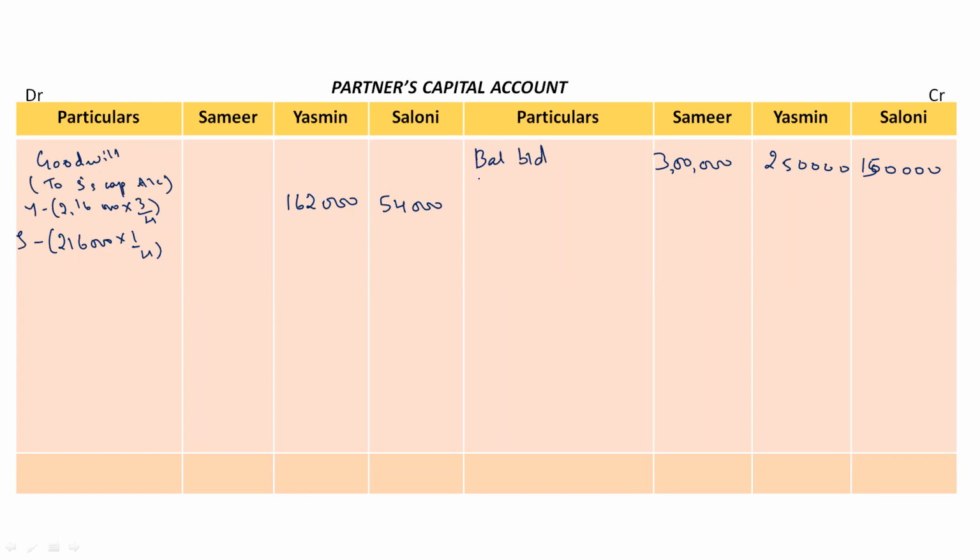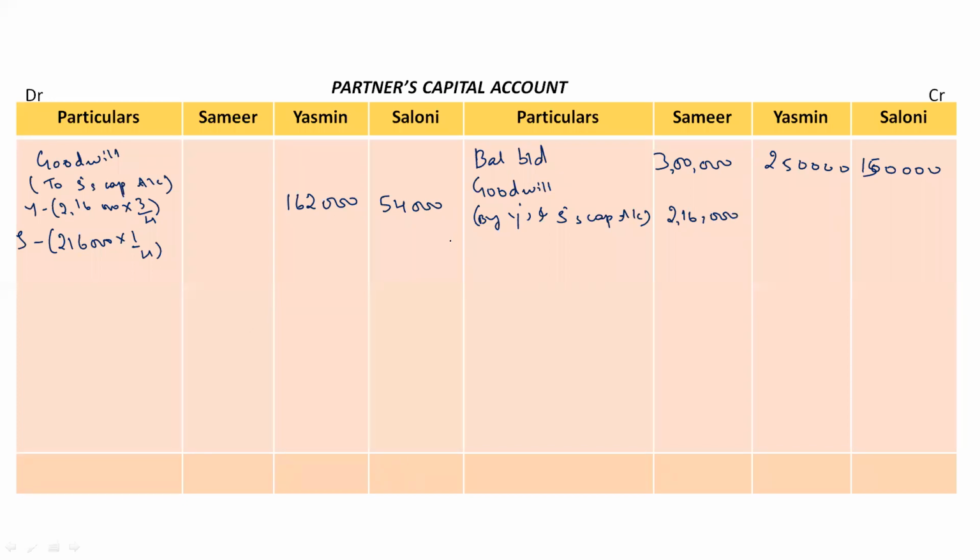Now Samir is receiving the goodwill. So on the credit side, right? So goodwill by Yasmin's and Saloni's capital accounts, right? So in the amount column of Samir, total he is receiving 2,16,000 rupees. Clear? So goodwill is done.